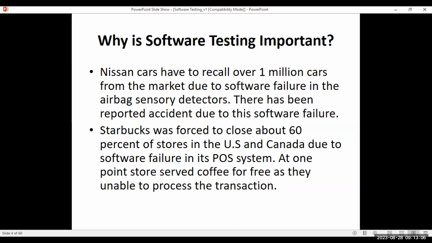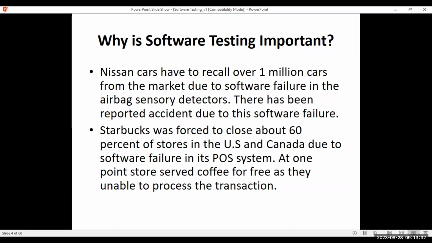So one fine day, because of the software failure, they had to close about 60% of the stores because they were not able to issue the bills. Here, they will place the orders upfront only. If you need something tomorrow morning, you place the order. Now we have door deliveries, but this is a culture from long back there. So they will place orders and wait for the Starbucks guys to deliver.